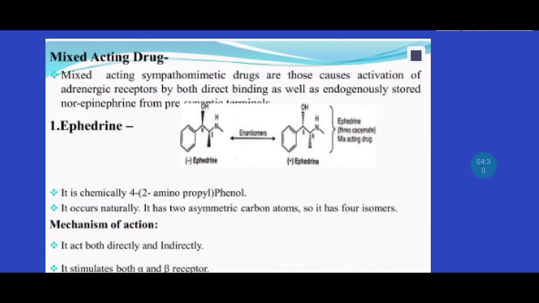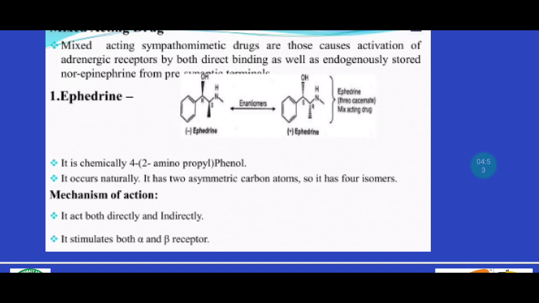Next, we are moving to the mixed acting drugs. Mixed acting sympathomimetic drugs cause activation of adrenergic receptors both by direct binding as well as by releasing endogenously stored norepinephrine from the presynaptic nerve terminals. See the ephedrine structure. It occurs naturally and it has two asymmetric carbon atoms, so it has 4 isomers. It acts both directly and indirectly.